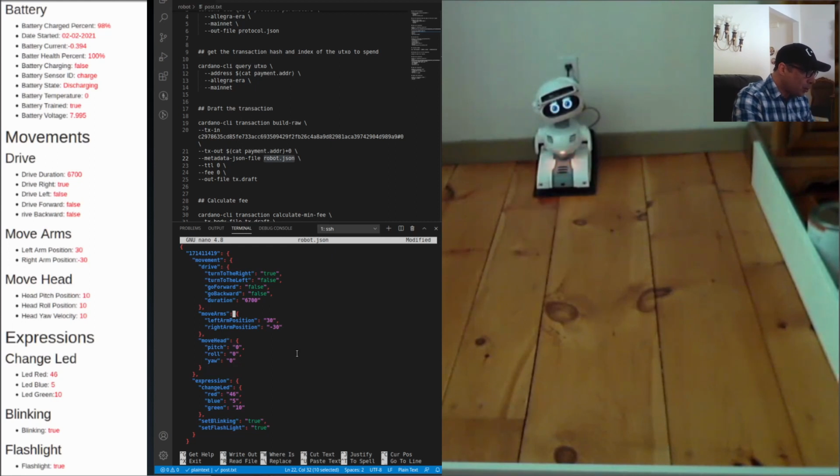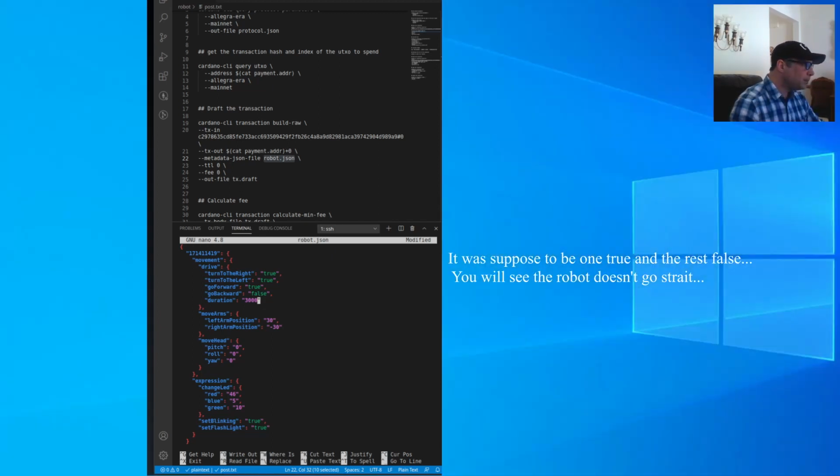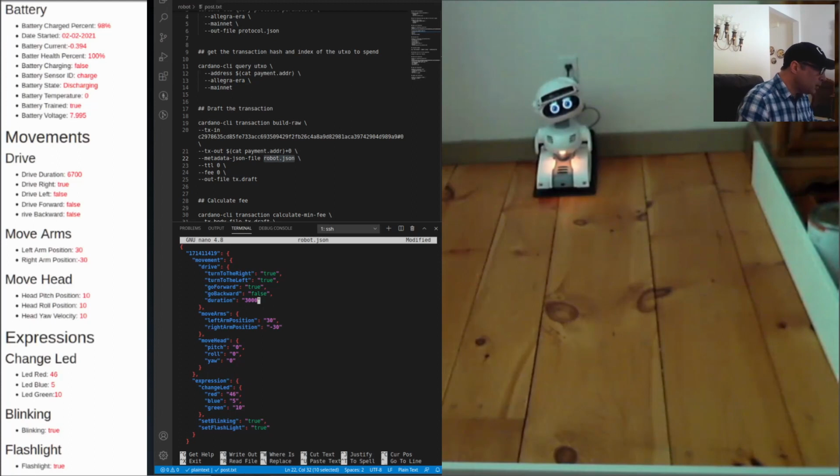And also, I forgot to do this. So we want to get her off the charger. So let's make her go forward. Let's change this false to true here. And let's give her, so make sure she gets off that thing. Let's do 3,000. Let me double check and make sure I got this right. Is it 3,000? I think it's 3,000. I think 3,000 is good. We'll keep it at that. Hopefully that's good enough. I'm pretty sure it is.